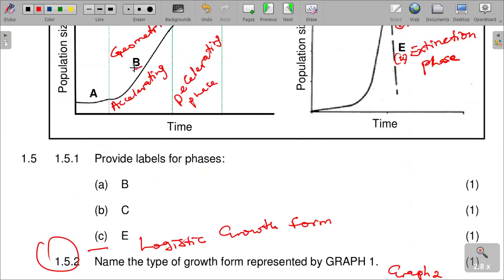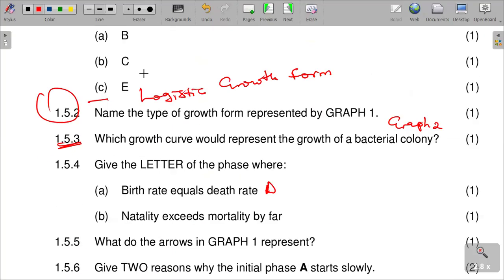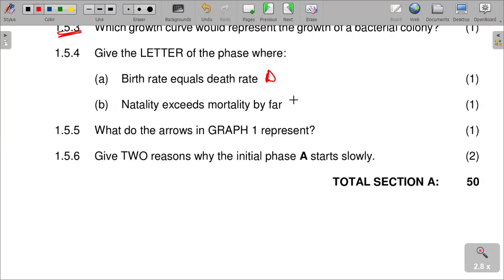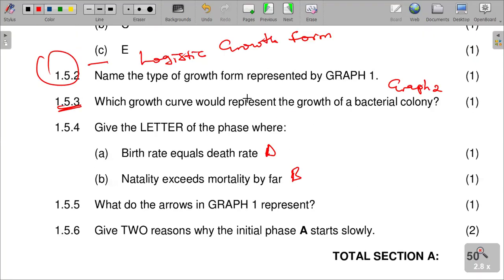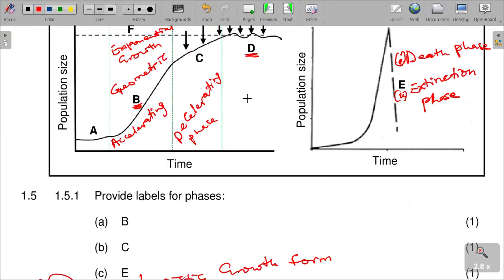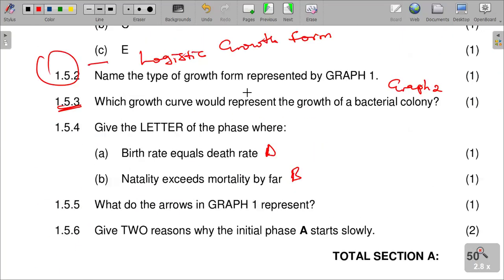So it is given by far, which is B. As you can see there, death rate is far less than birth rate. So B is the correct answer on the question natality exceeds mortality. That is the correct answer there.